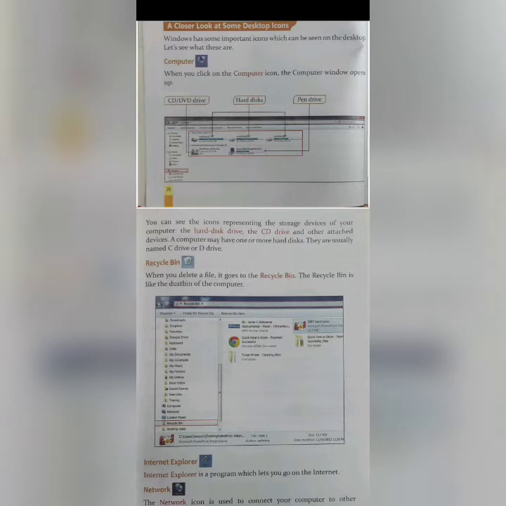Recycle bin. When you delete a file, it goes to the recycle bin. When you're deleting something from your computer, it is not permanently deleted. It will automatically go to the recycle bin. The recycle bin is like the dustbin of the computer.